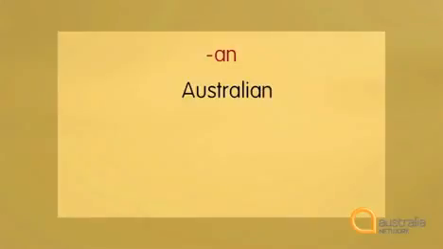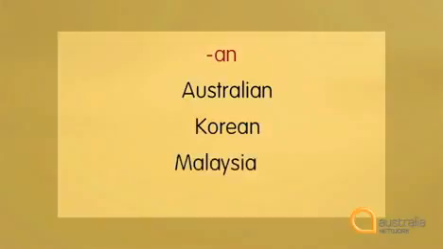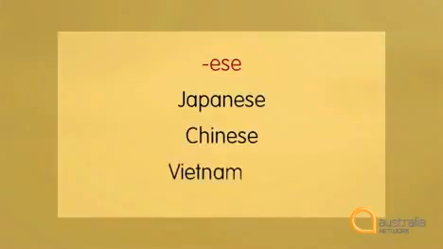Australia, Australian, Korea, Korean, Malaysia, Malaysian, Fiji, Fijian. We have the ESE group, Japan, Japanese, China, Chinese, Vietnam, Vietnamese.